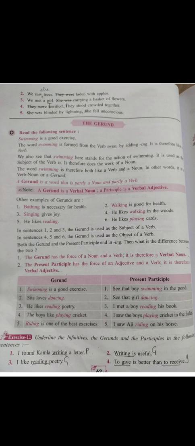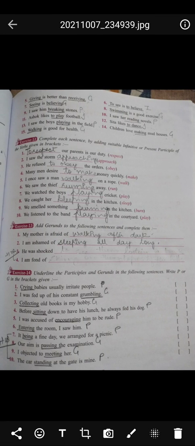First, I found Kamala writing a letter. Here you have to find out which word is the infinitive, gerund or participle. So I found writing is a participle. Second, writing is useful. Writing, it is a gerund. I like reading poetry. So reading is a gerund. To give is better than to receive. It is infinitives. Then comes giving is better than receiving. So giving and receiving, they are gerunds.